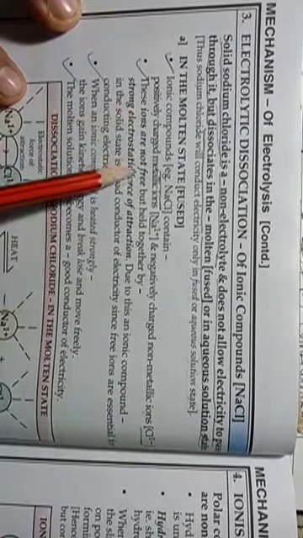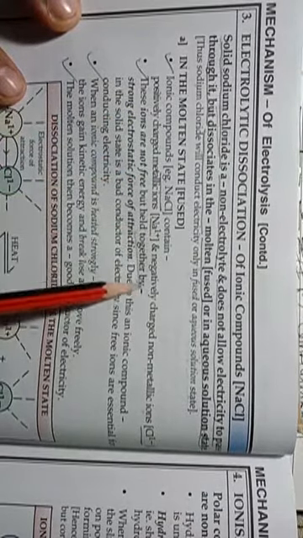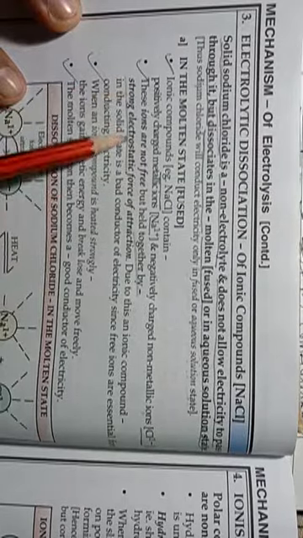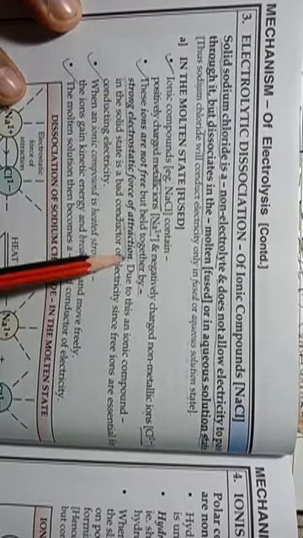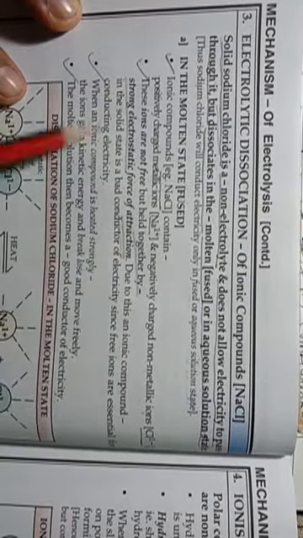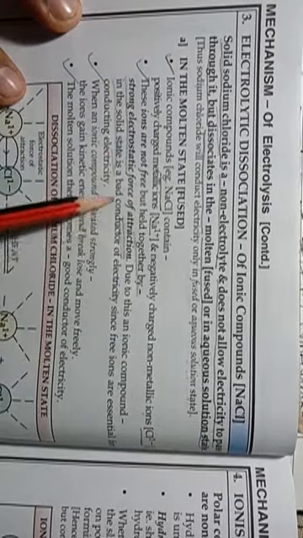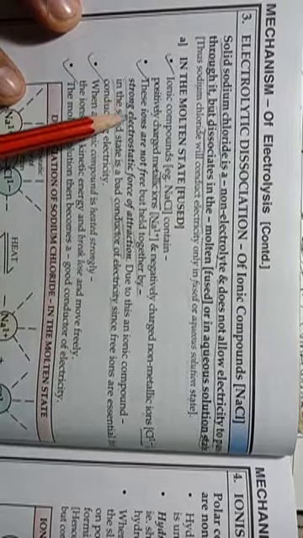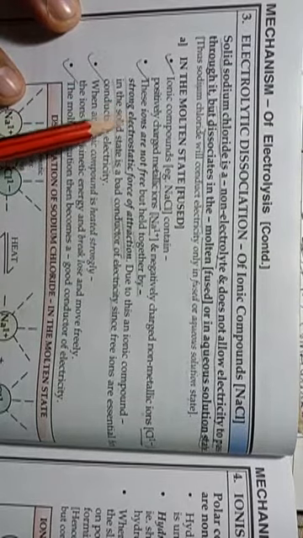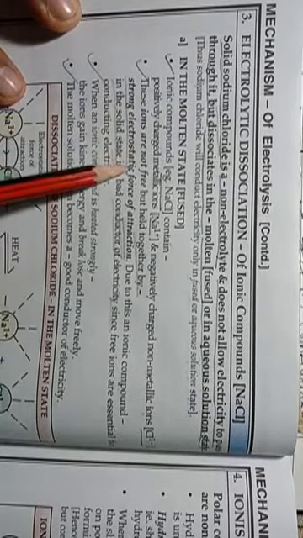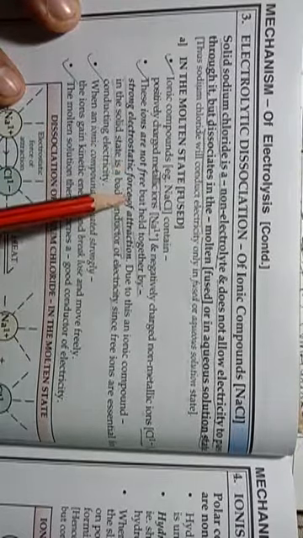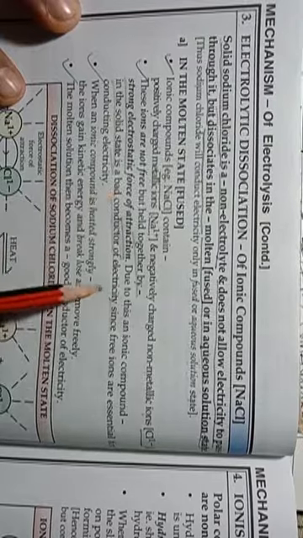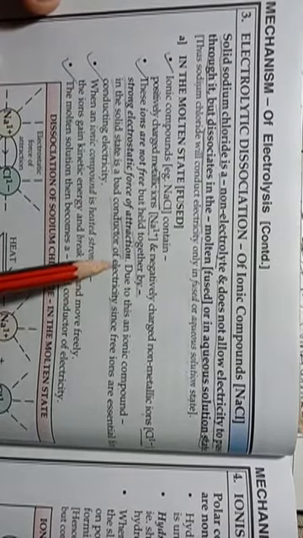These ions are not free but held together by a strong electrostatic force of attraction. Due to this, an ionic compound in the solid state is a bad conductor of electricity. So in the solid state, ions are bonded with each other due to the strong electrostatic forces, and so ions are not free, and that is why they are not able to conduct electricity in their solid condition.